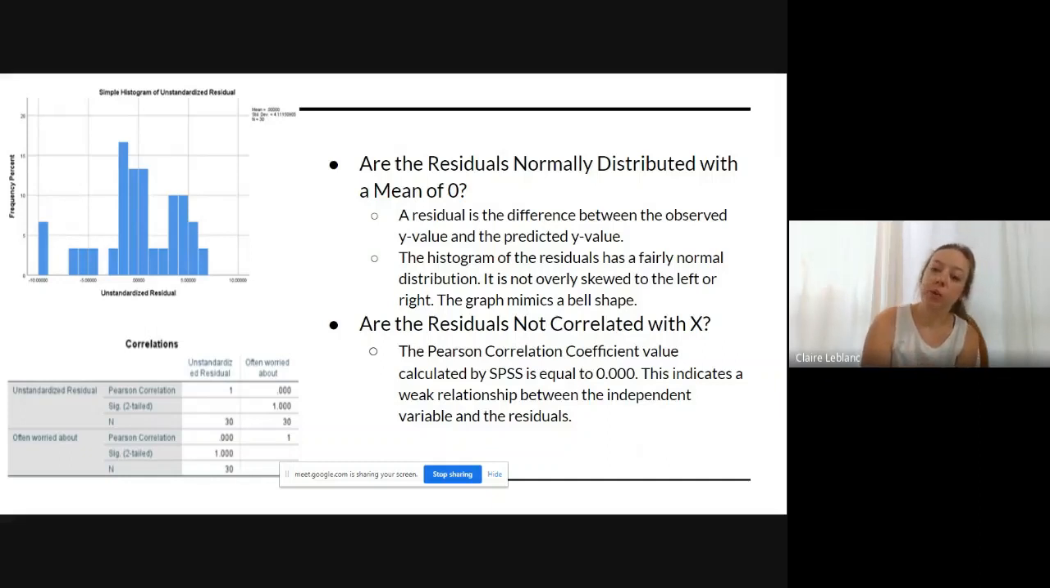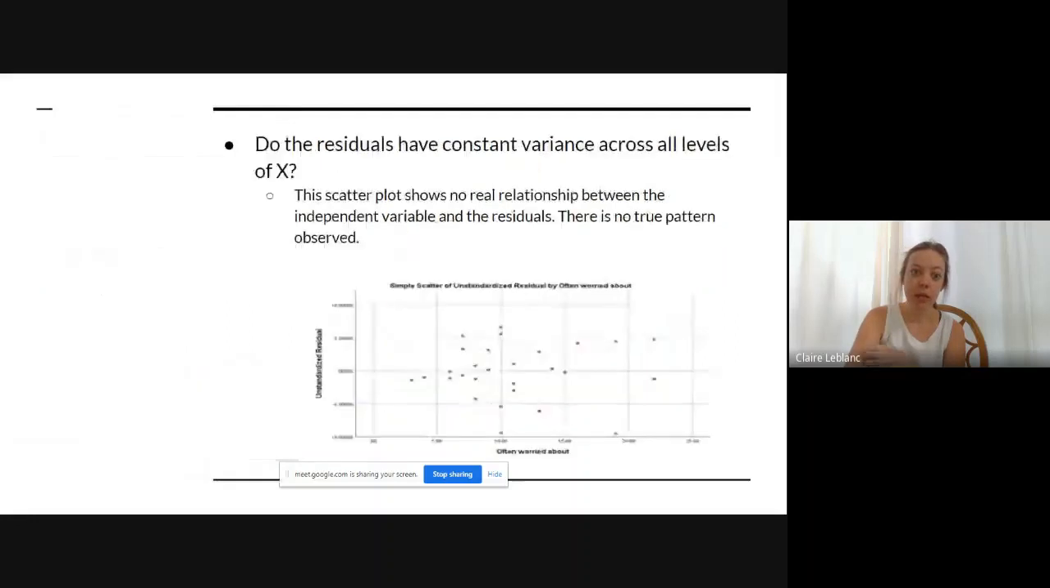Are the residuals not correlated with X? When we look at the Pearson correlation coefficient value that was calculated by SPSS, it's equal to 0.0. This indicates a very weak relationship between the independent variable and the residuals. This assumption has also been met.